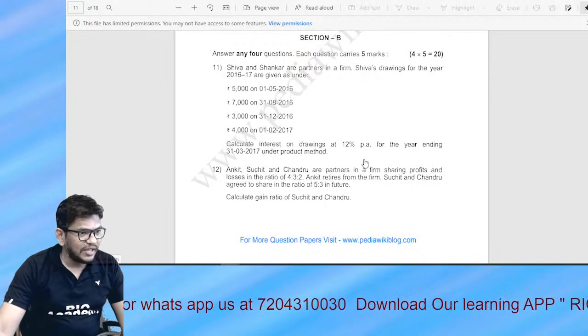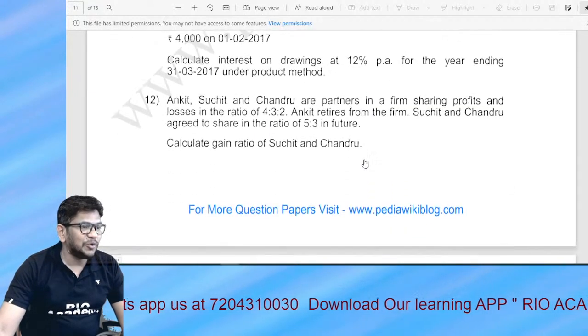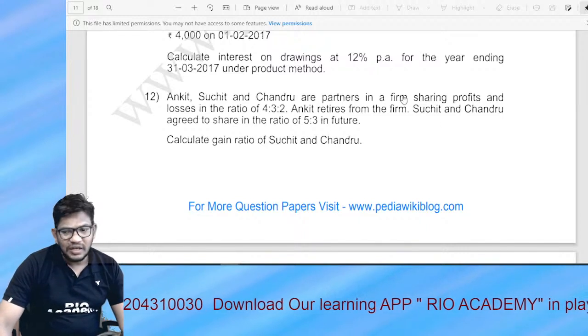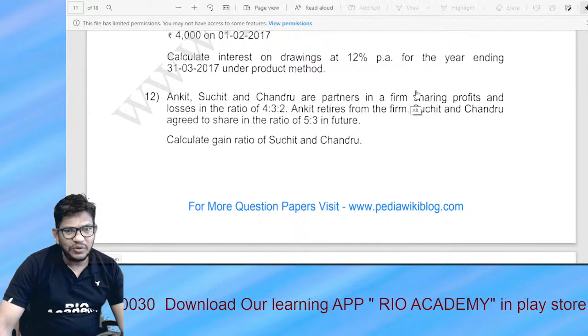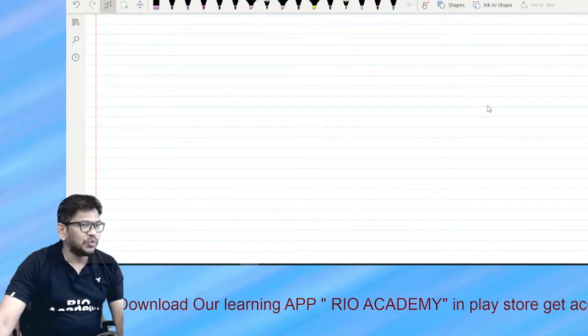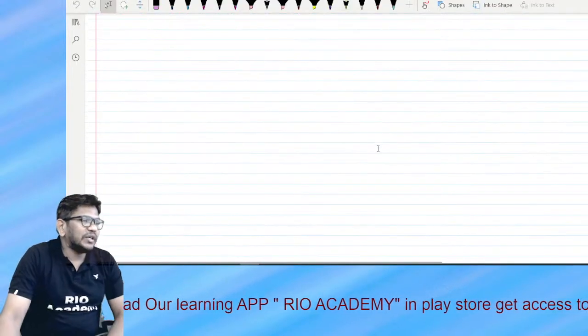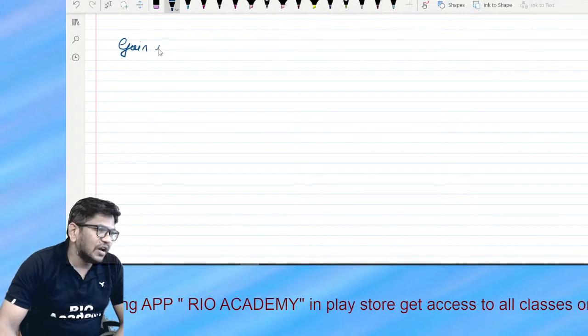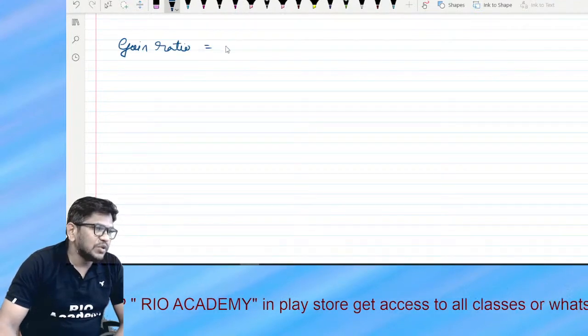Okay, here also they have gain. So guys, here we have gain ratio. Maximum they have asked gain ratio questions. Let's solve this, and I'll send you some questions on gain ratio to practice. Children, gain ratio is the opposite of sacrifice ratio.